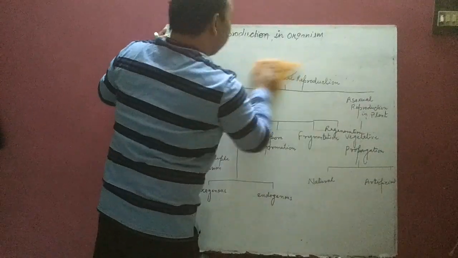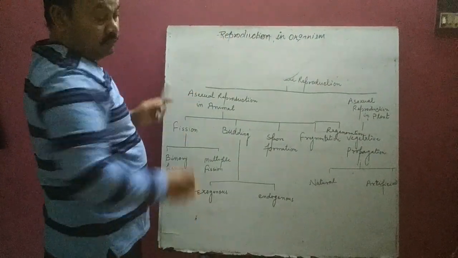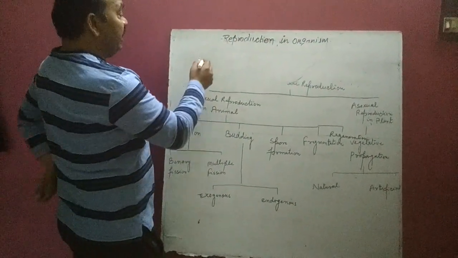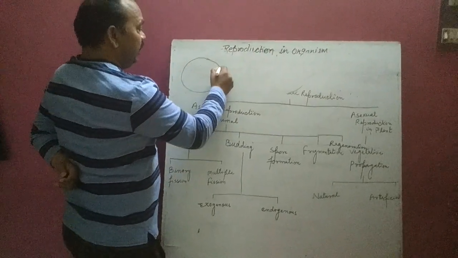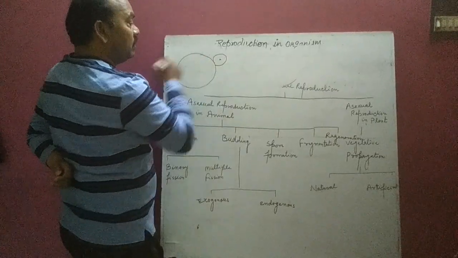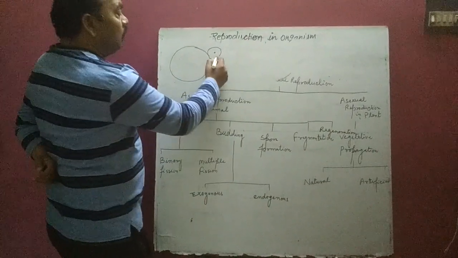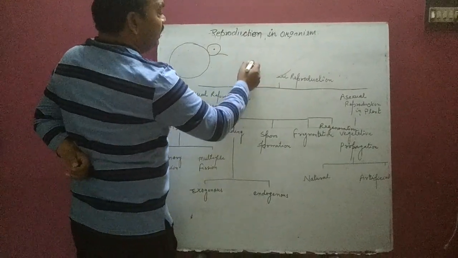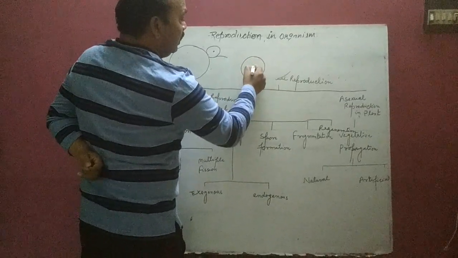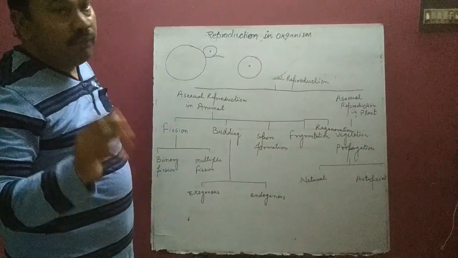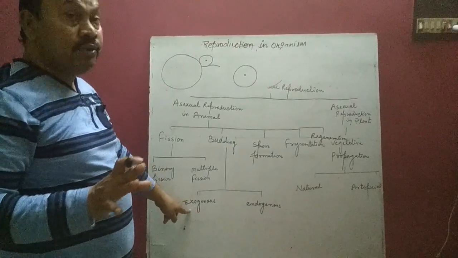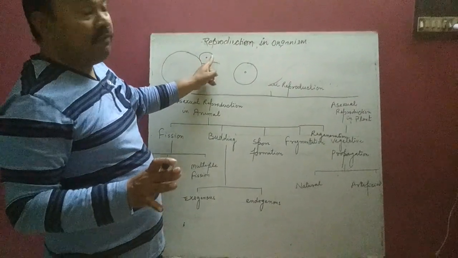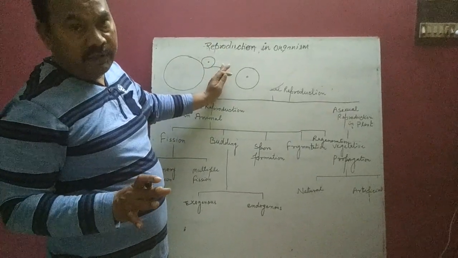For example, yeast, a unicellular fungus, forms an outgrowth. These outgrowths are detached from the parental one and germinate into new young ones. That is called exogenous: buds formed on the outer surface of the body.